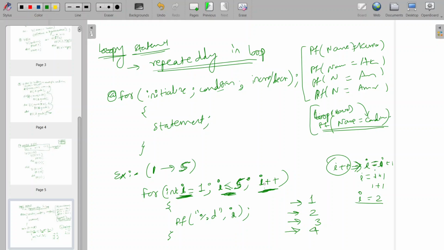Again it will increment by 1, so it will be 5. 5 is less than or equal to 5. Yes, it is a true condition. So it prints 5, then it will increment to 6. 6 is less than or equal to 5 is a false condition, so control will come out of this loop. Whatever output we wanted, instead of printing 1 2 3 4 5 separately, we get it with only a single print inside the loop. So this is the main application or use case of this looping statement.